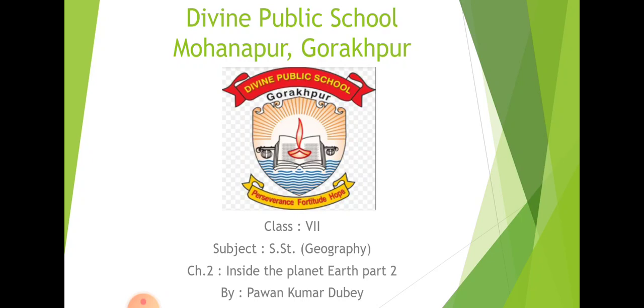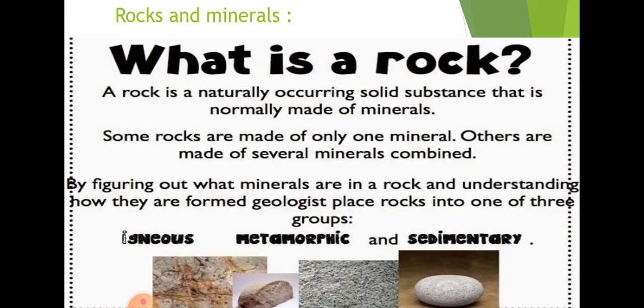So this video starts with the topic of rock. What is rock? The surface of the earth is made up of rocks, which are composed of mineral substances and are found in a solid state on the crust. So basically, a rock is a solid substance.